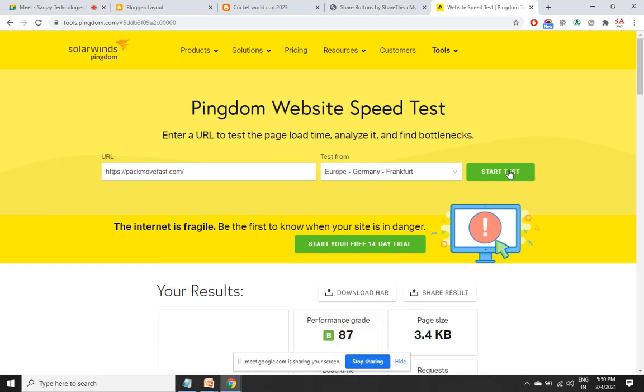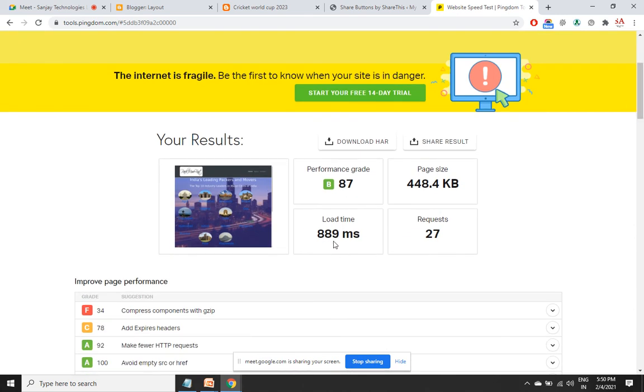Now the home page is loading in less than 1 second. Performance grade: B is okay, A is even better, but very rarely will you get A because it has to be a mega server. Even if it is 60, it is sufficient. This should be less than 5 seconds, less than 3 seconds even better. This should be less than 1000 KB.